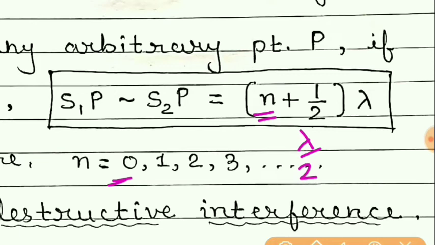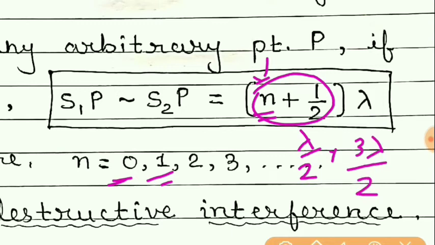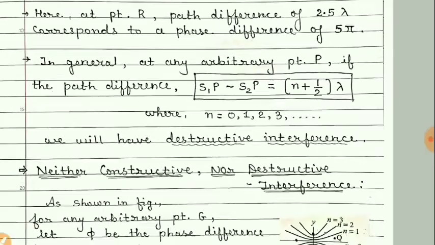So if the path difference is lambda by 2, we'll get destructive interference. Then if we put n equal to 1, then 1 plus 1 by 2 will be 3 by 2. So if the path difference is 3 lambda by 2, in that case also we will get destructive interference. Then put n equal to 2, we will get 5 lambda by 2 and so on. So for such path differences, we will get destructive interference.